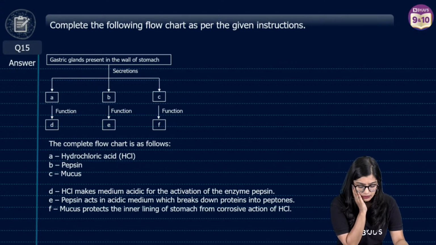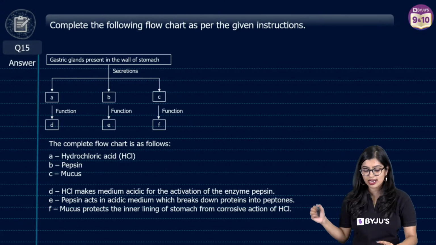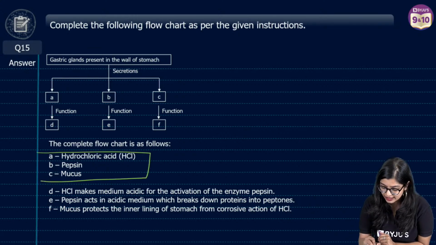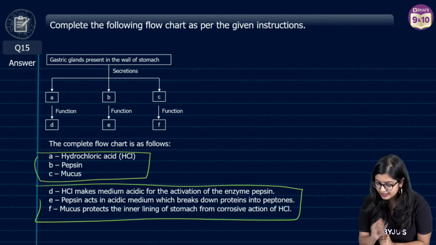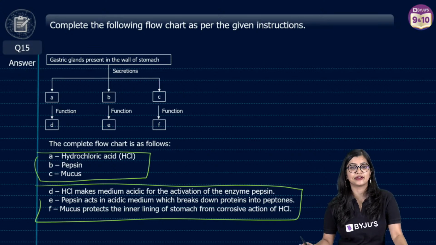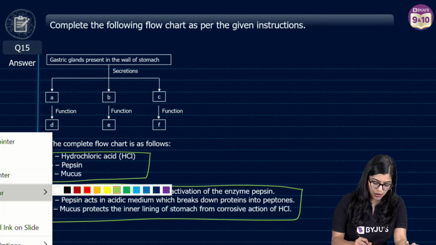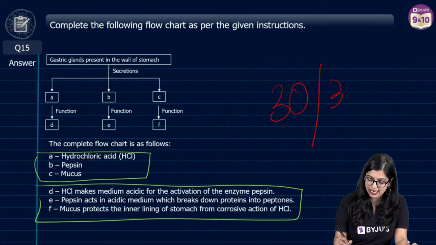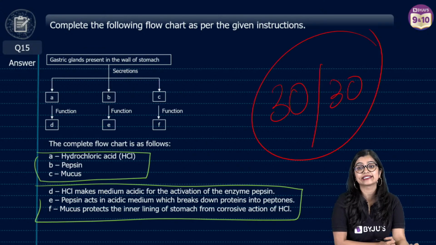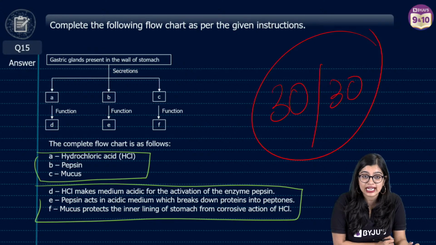All right. So now with this, of course, everybody complete the flowchart. First I have written A, B, C. Then I have written D, E, F separately, right? Okay, so with this everyone, as we all know, you have all scored 30 out of 30 in today's class. Are we all feeling proud?